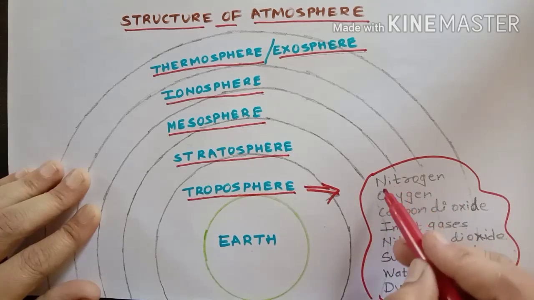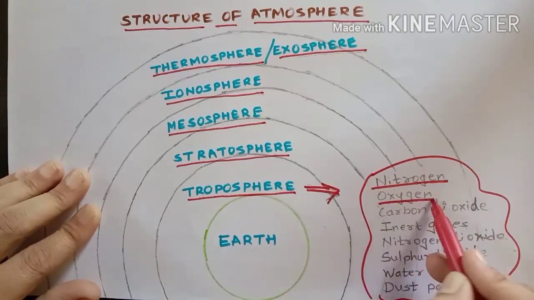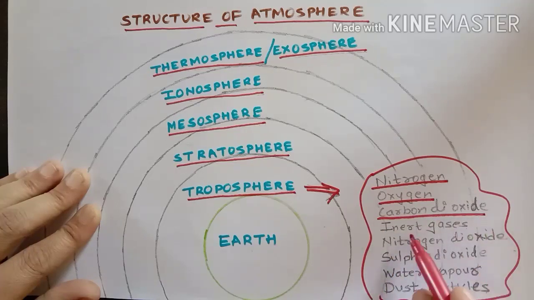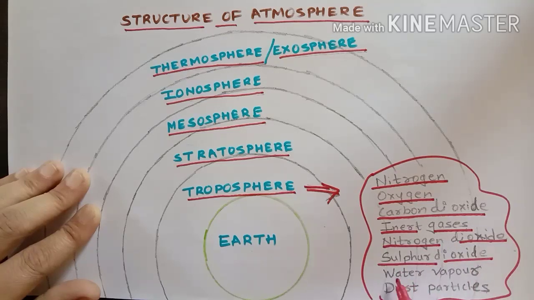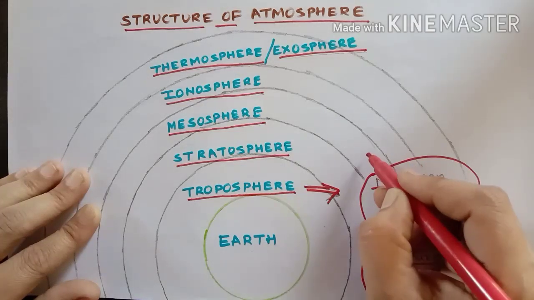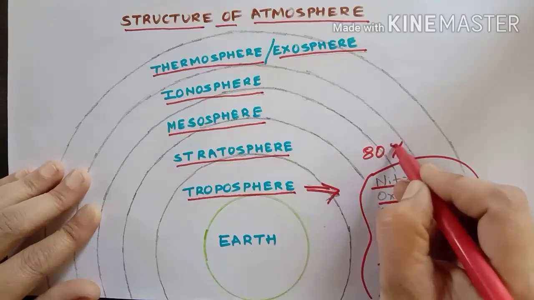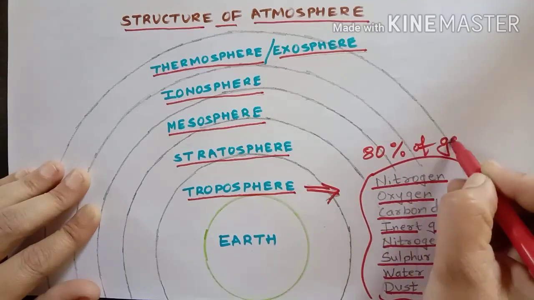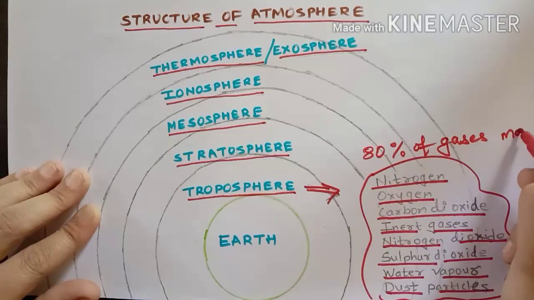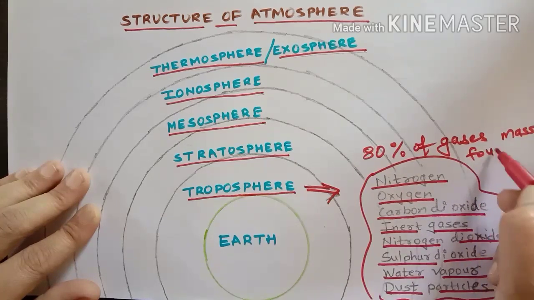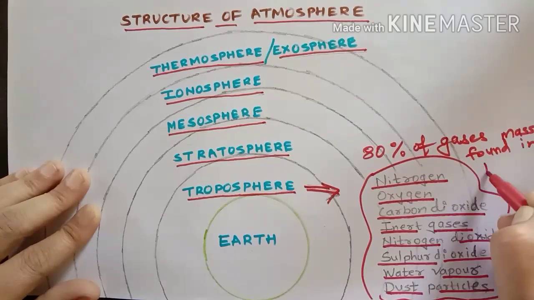Here in this layer you can see nitrogen, oxygen, carbon dioxide, inert gases, nitrogen dioxide, sulfur dioxide, water vapor and dust particles. Here you can understand near about 80% of gaseous mass found in this layer.